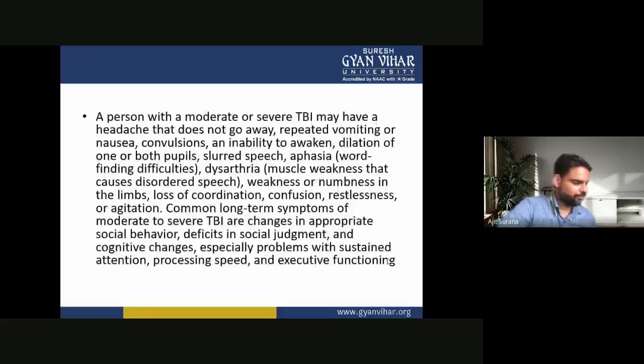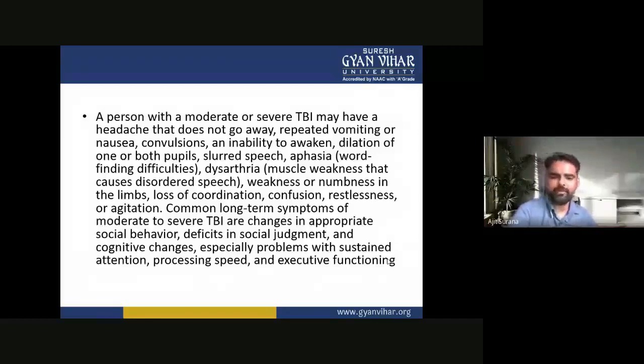Now, a person with a moderate or severe TBI may have a headache that does not go away, repeated vomiting or nausea, convulsions, inability to awaken, dilation of one or both pupils, slurred speech, aphasia, word-finding difficulties, dysarthria, muscle weakness that causes disordered speech, weakness or numbness in the limbs, loss of coordination, confusion, restlessness or agitation.